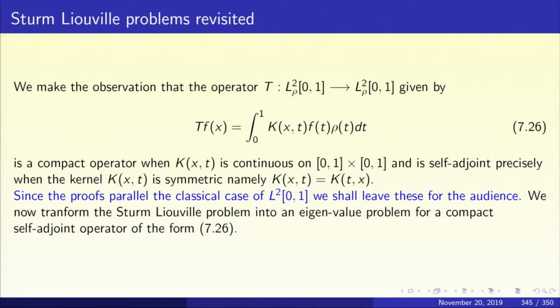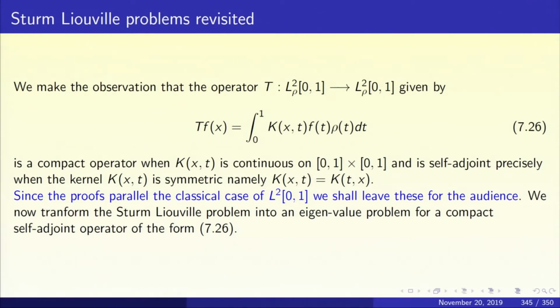So, now let us make an observation that the operator T from L2 rho (0,1) to L2 rho (0,1) given by Tf(x) equal to integral from 0 to 1 of k(x,t) f(t) rho(t) dt, displayed as 7.26 in the slide. I am going to assume that the kernel k is continuous on the square [0,1] cross [0,1]. Then this operator T is going to be a compact operator on L2 rho of (0,1). Now, when will this compact operator be self-adjoint? It will be self-adjoint precisely when the kernel is symmetric: k(x,t) is the same as k(t,x).